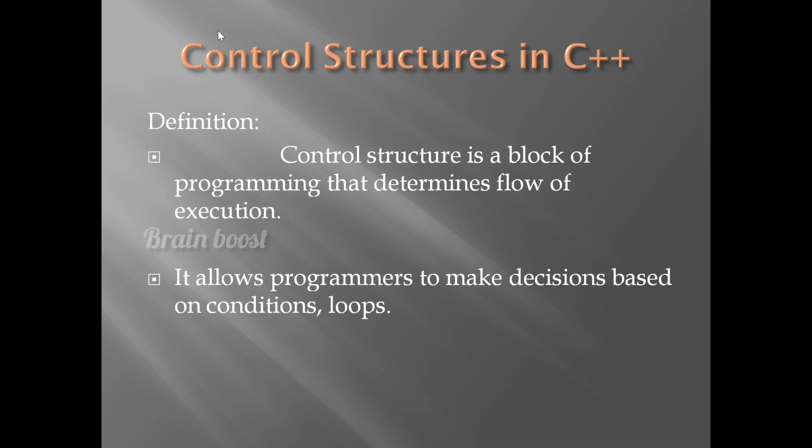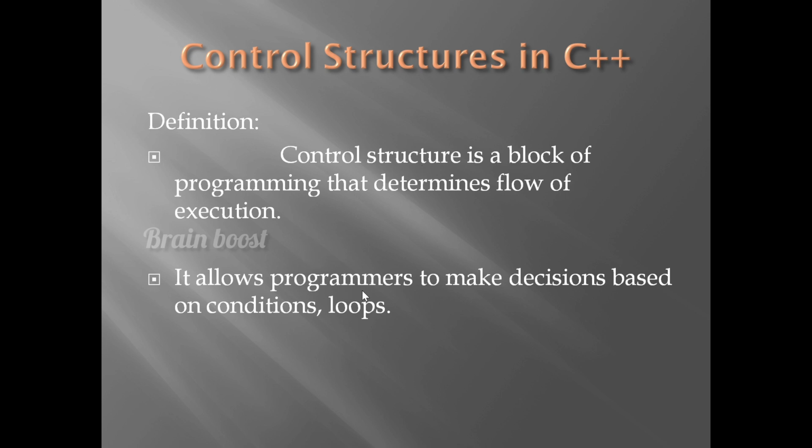Good morning. Today our topic is control structures in C++. The definition of a control structure is a block of programming that determines the flow of the execution. This is the definition of control structure.